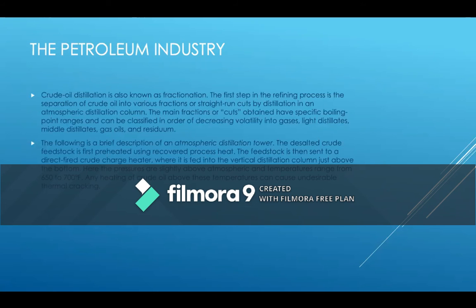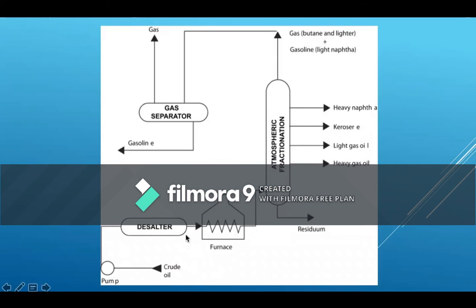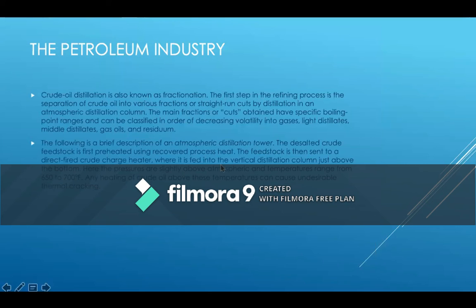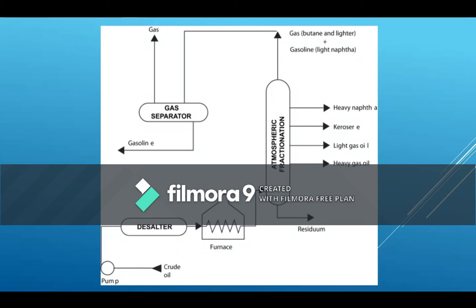The petroleum industry. Now, there are four steps represented in this diagram. So, crude oil distillation is also known as fractionation. The first step in the refining process is the separation of crude oil into various fractions or straight run cuts by distillation in an atmospheric distillation column. The main fractions or cuts obtained have specific boiling point ranges and can be classified in order of decreasing volatility into gases, light distillates, middle distillates, gas oils, and residue.